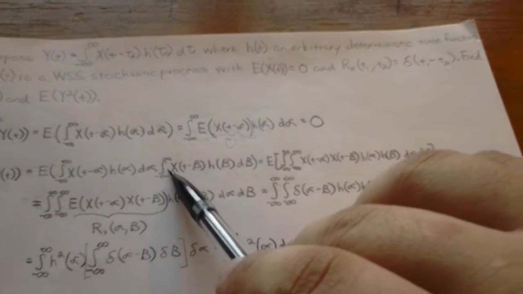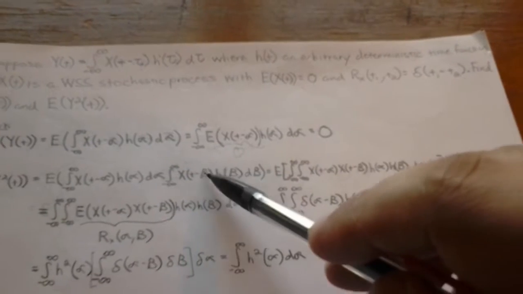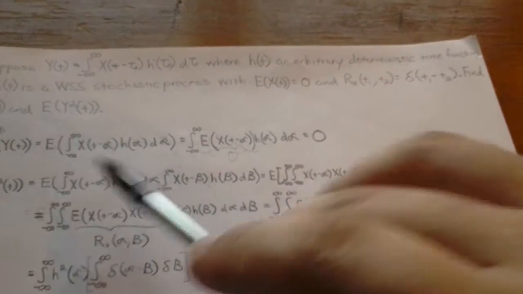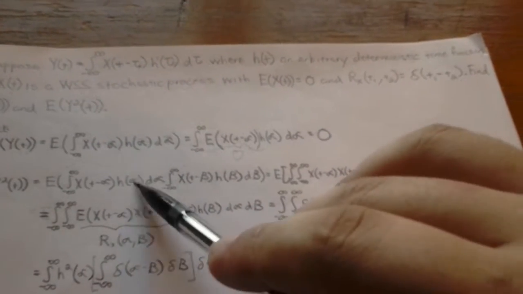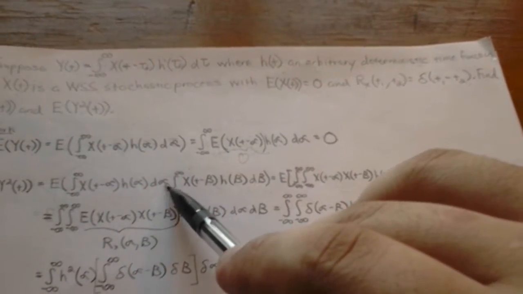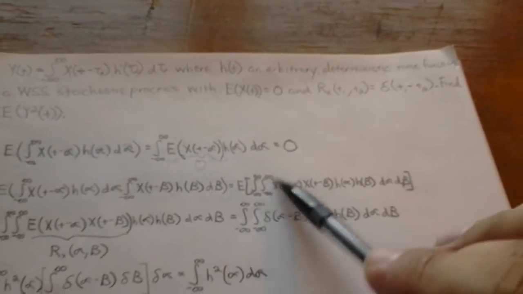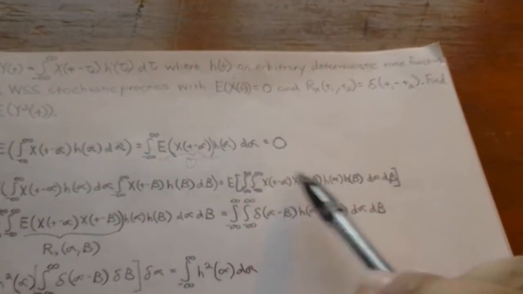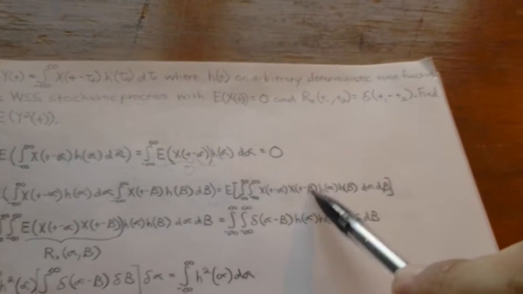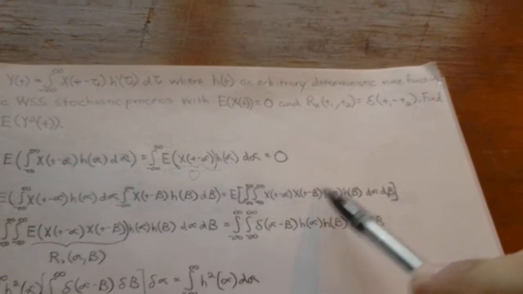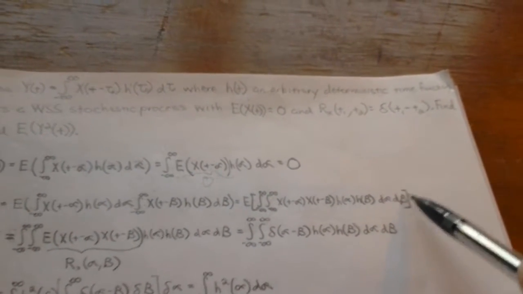So what we can do is actually make this a double integral. We bring this over here and rearrange these so the two x terms are right next to each other, the h functions are right next to each other, and the d functions are right next to each other, which is what we do right here. So we got a double integral, with the two x functions in terms of their respective times written here, deterministic functions, delta dA dB.